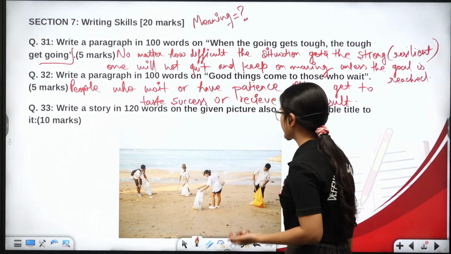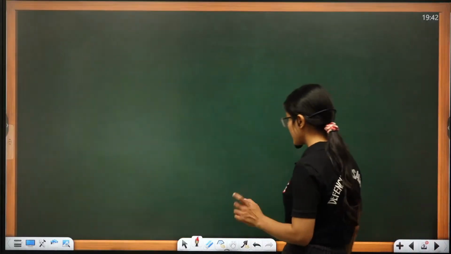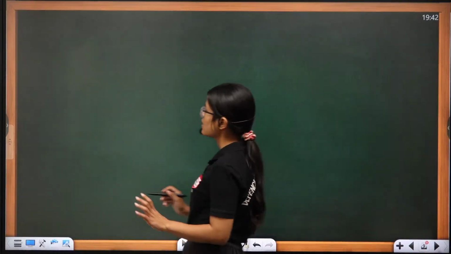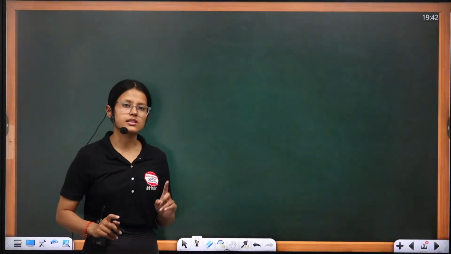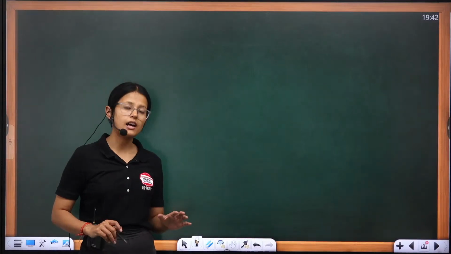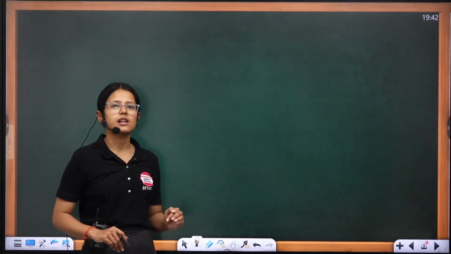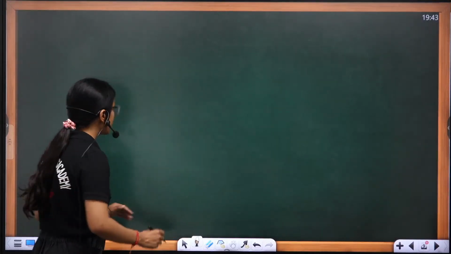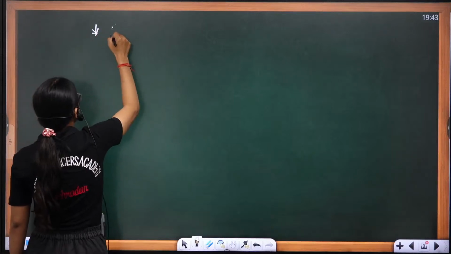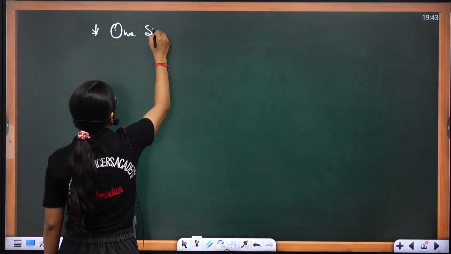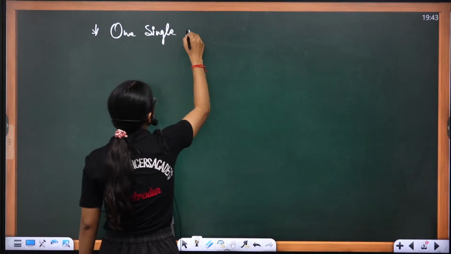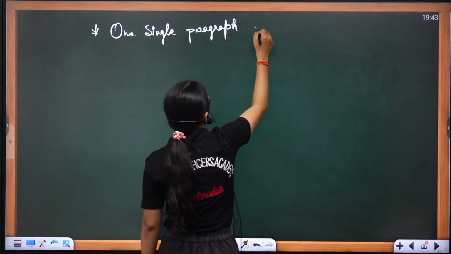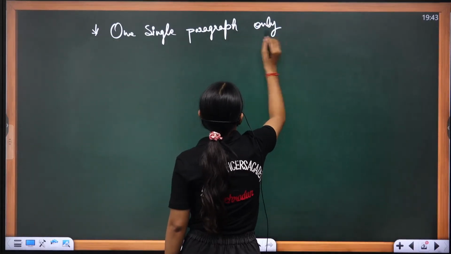Now, when it comes to the structure of your paragraph, beta, in such paragraphs, how you are supposed to structure your content. One thing that you are supposed to note down is that there is not going to be any division of paragraph, because this is paragraph writing in itself. That means you are supposed to write your entire content in one single paragraph only.